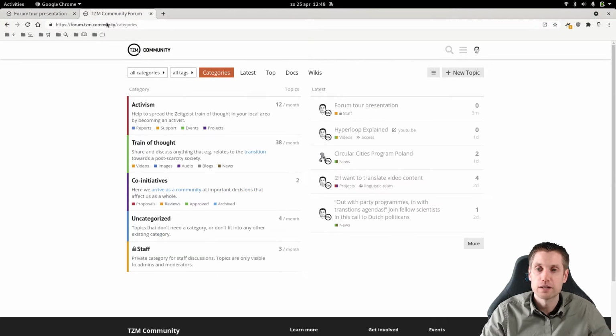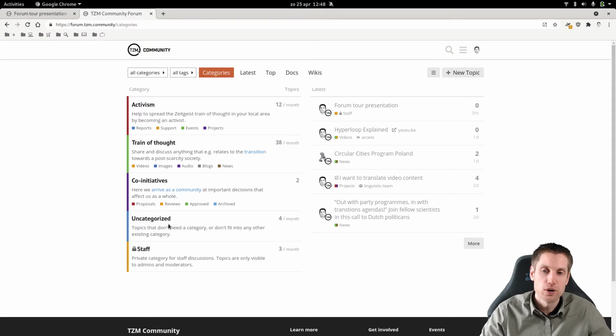So let's explain the categories. Basically there are 2 main categories. Activism, which is about translating the train of thought into action. So for example, on your local level, start projects like window farms, things that you're into for applying the train of thought to your local area. And the train of thought category is mainly about just discussing things, basically open discussion, but to make it more specific, it's only about the train of thought here, the zeitgeist train of thought.